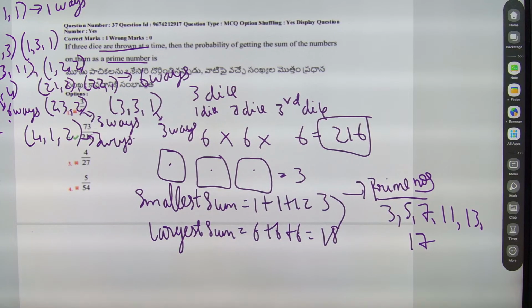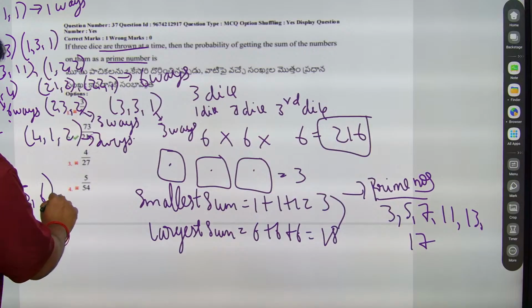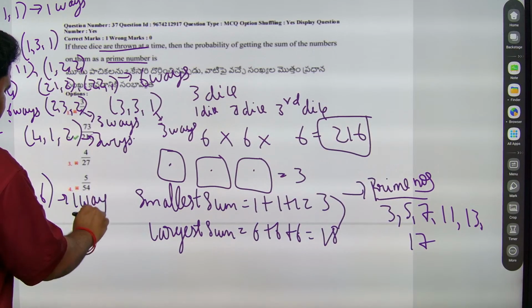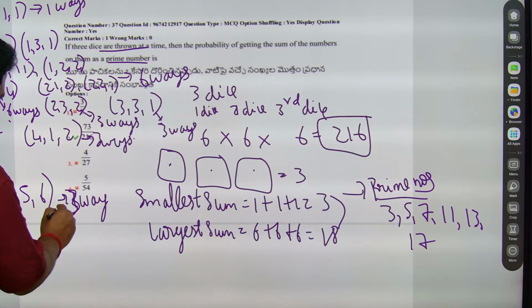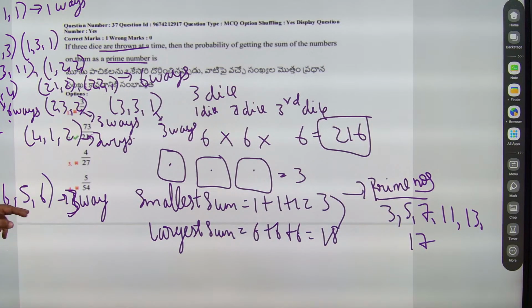13 I can write in 21 ways. This 17 I can write in only one way. That is, I can write it as 6 plus 5 plus 6, that is the only way I can write. This is one way, or I can write this alternatively, so this is actually 3 ways.